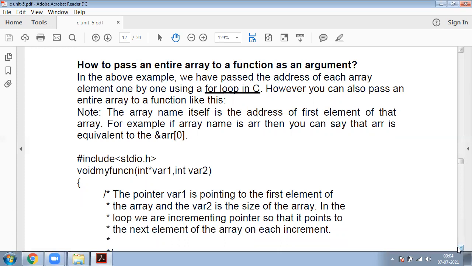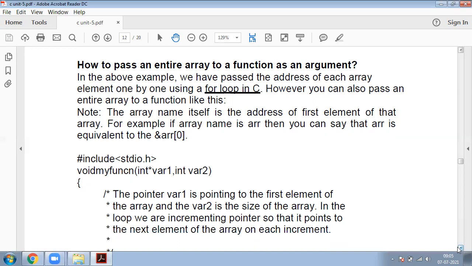As we know, there are three different loops in C language: first while, next do while, and next for loop. Using any one of these loops, we can pass an entire array to a function as an argument.